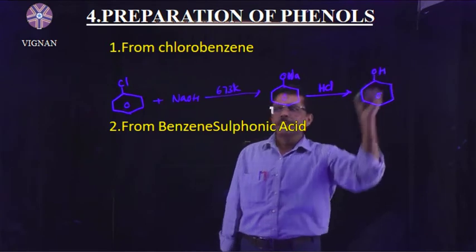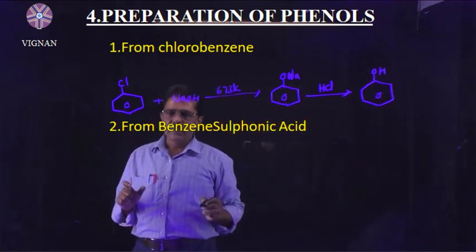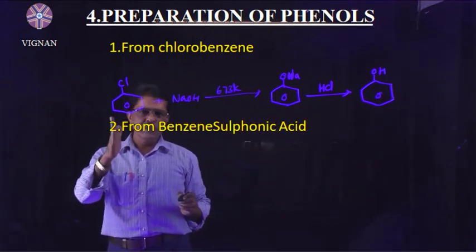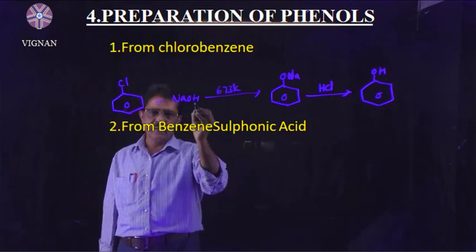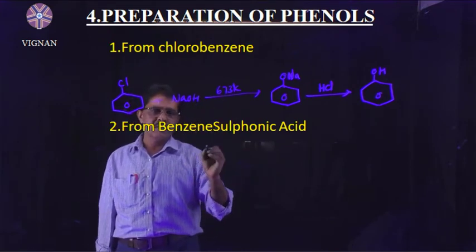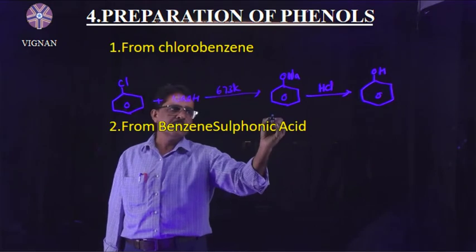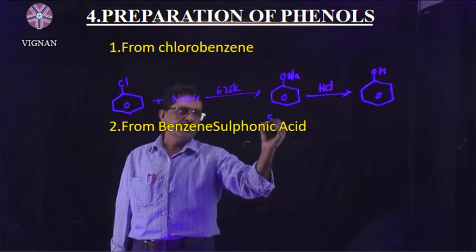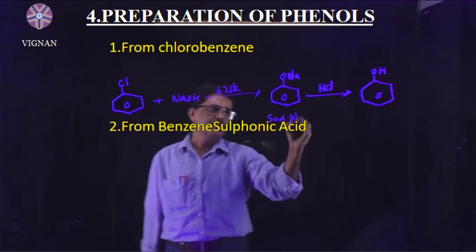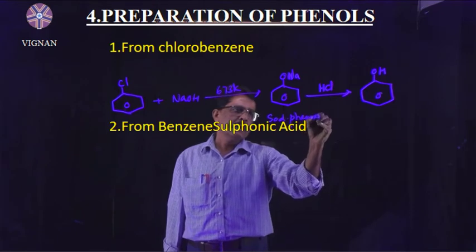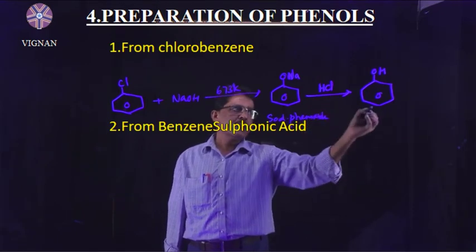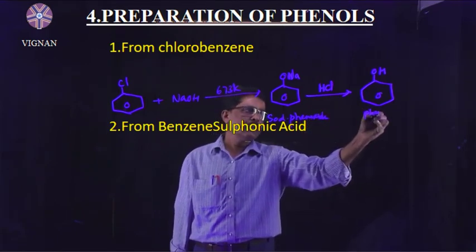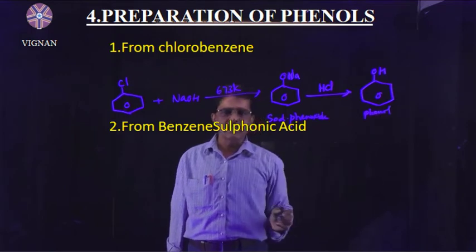So this is the first method of preparation of phenol from chlorobenzene. Chlorobenzene is heated with NaOH at 673 kelvin temperature, gives sodium phenoxide, which is again treated with HCl, then we will get phenol.